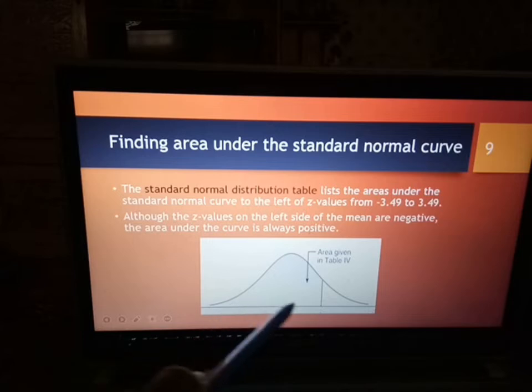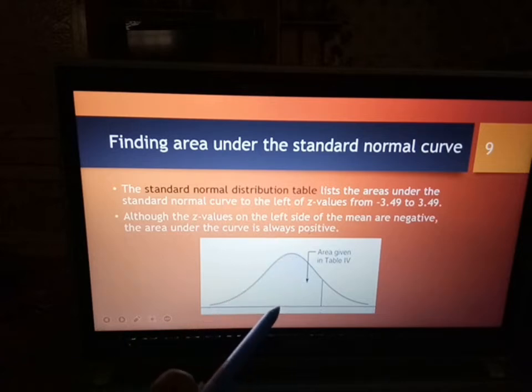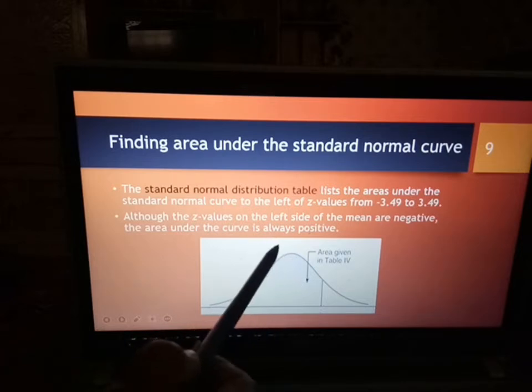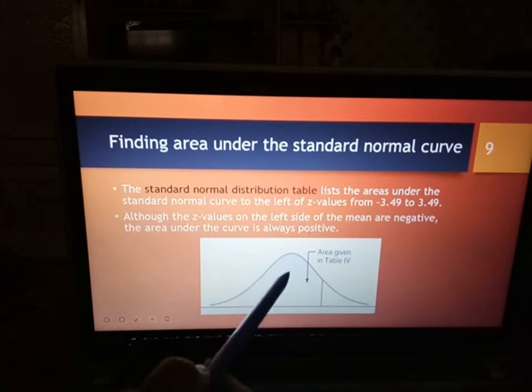Okay, so area dekat sini. Although Z values on the left side of the mean are negative, area under curve is always positive. So macam I mentioned earlier, walaupun nilai Z di bawah ni ada yang negatif, tapi nilai probability dalam ni adalah positif.